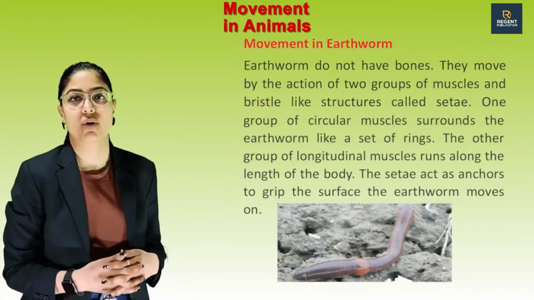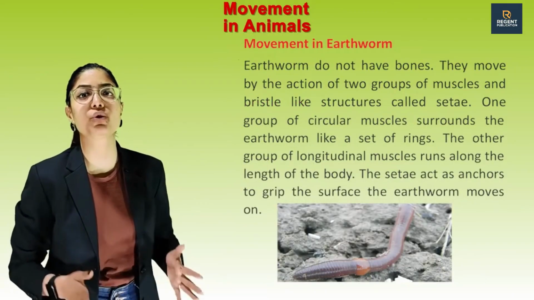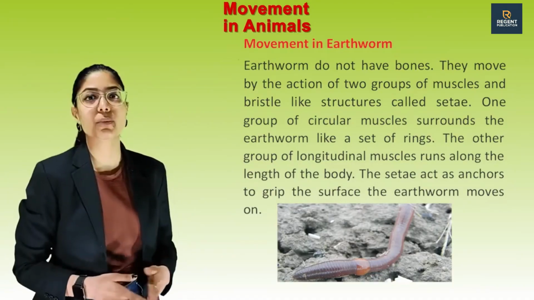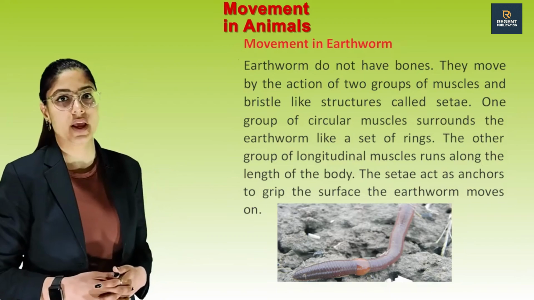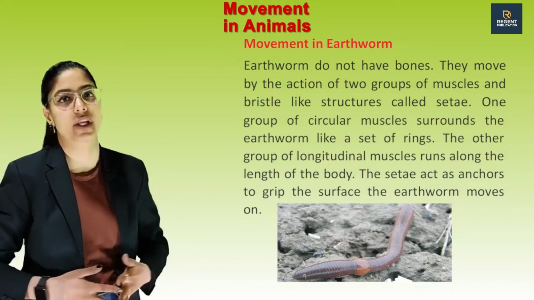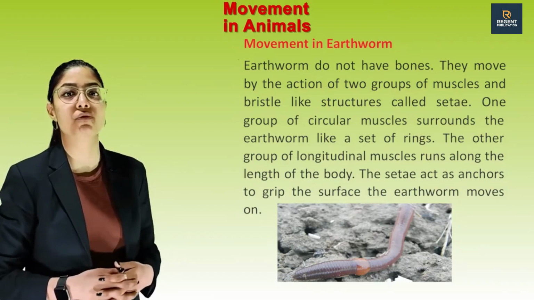Movement in earthworm. Earthworms do not have bones. They move by the action of two groups of muscles and bristle-like structures called setae. One group of circular muscles surrounds the earthworm like a set of rings. The other group, the longitudinal muscles, runs along the length of the body. The setae act as an anchor to grip the surface the earthworm moves on.